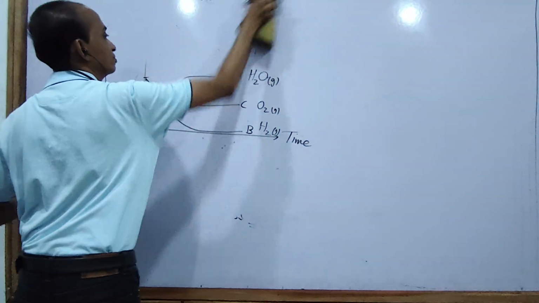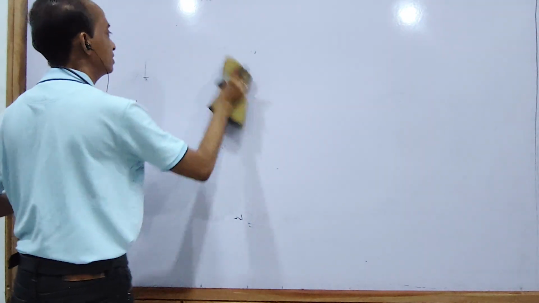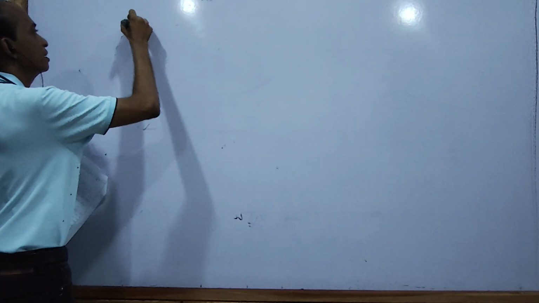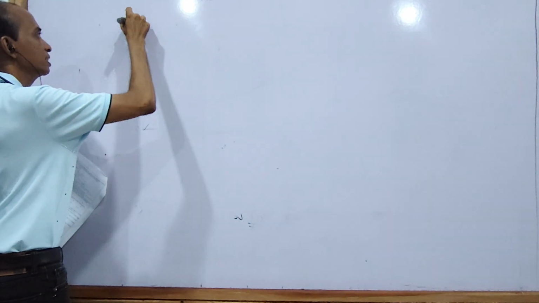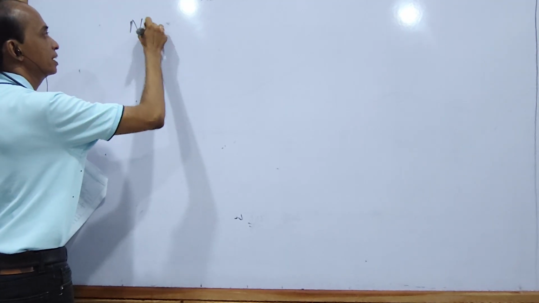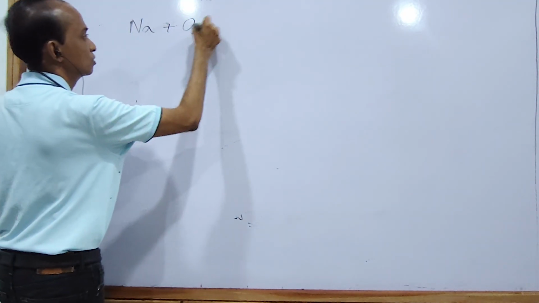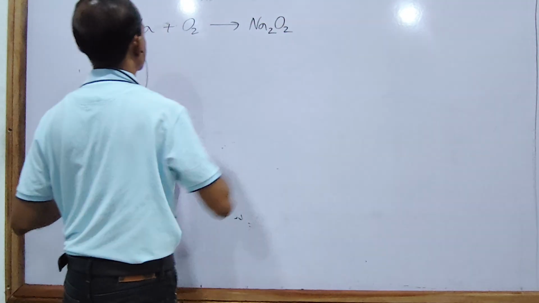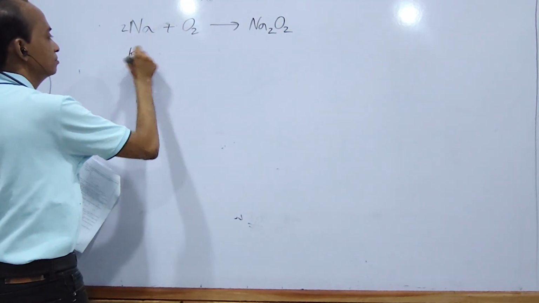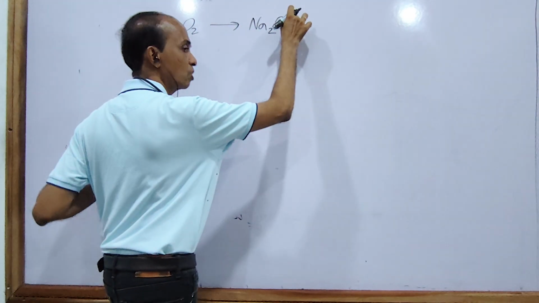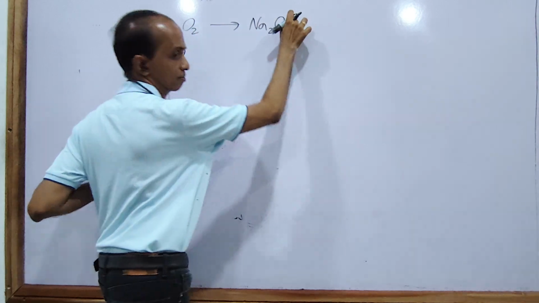Na2O2 forms. In air, excess oxygen is available, therefore the main product, if you use Na with O2, is Na2O2, that means sodium peroxide forms. In Na2O2, the peroxide, the oxidation number is -1.